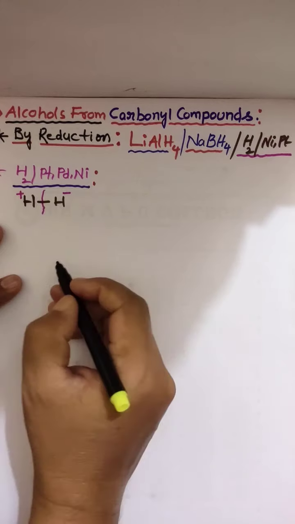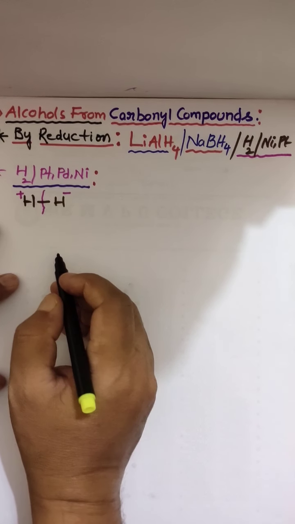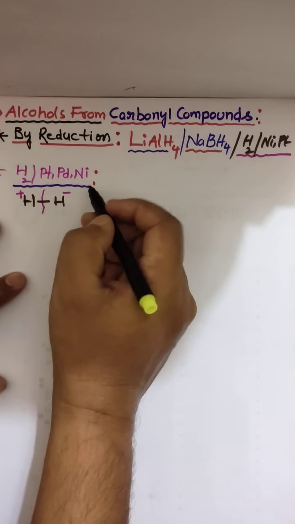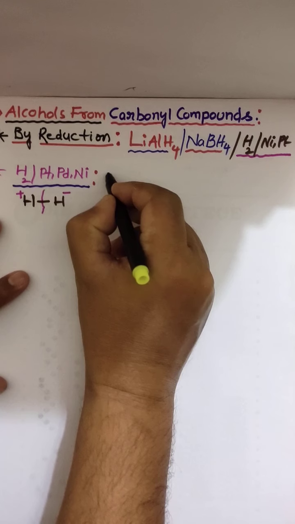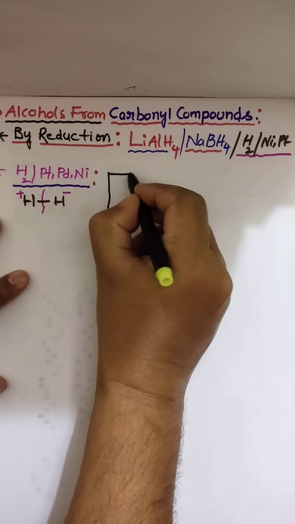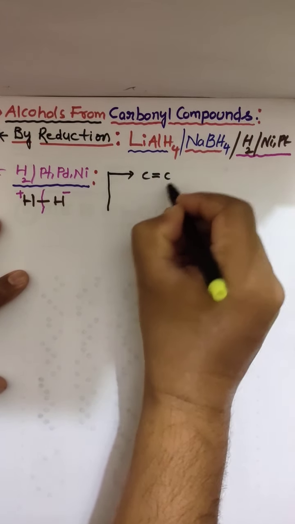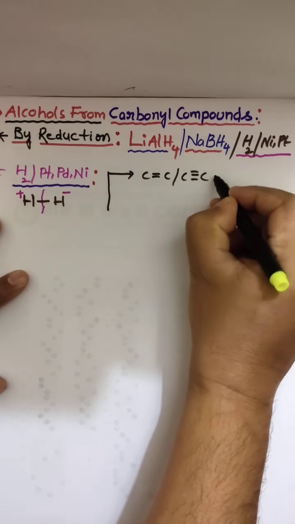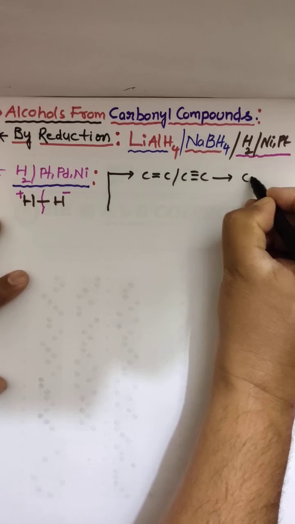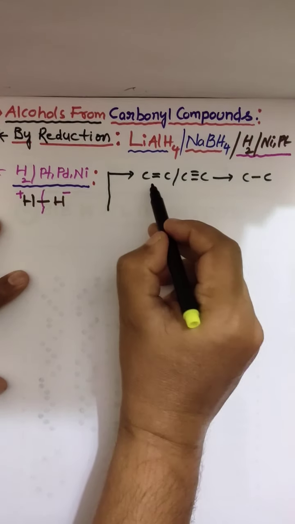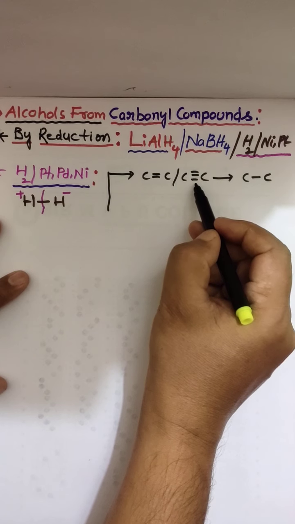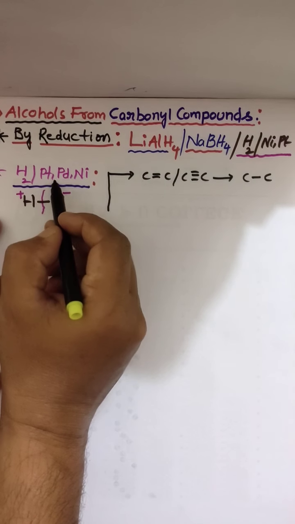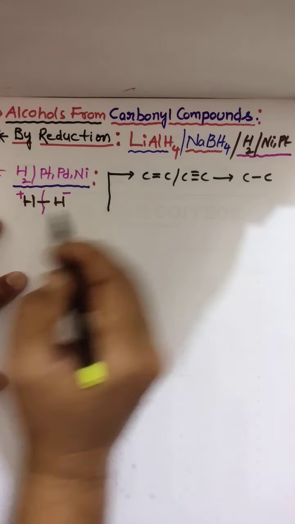Now, what types of compounds are reduced by hydrogen with a metallic catalyst, platinum, palladium or nickel? Alkenes or alkynes, C double bond C, are converted into alkanes. Clear?